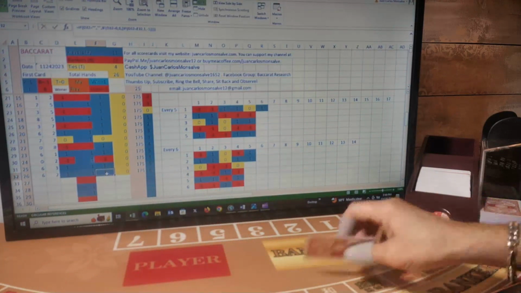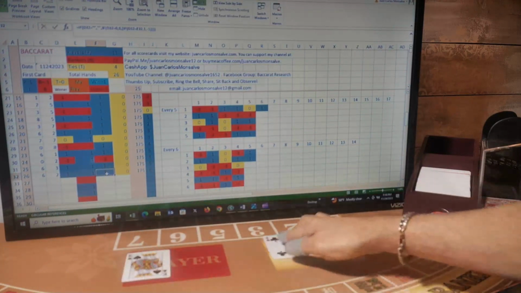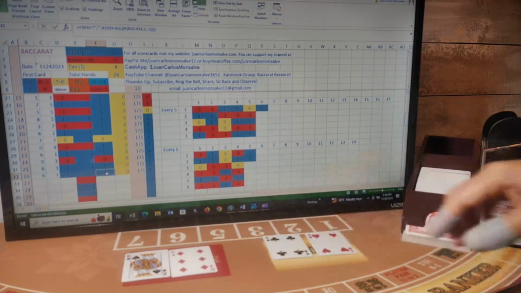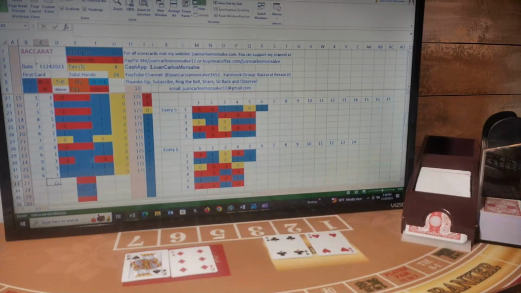Next hand, first card player, banker, player, banker. Player has a 6 and stands. Banker has a natural 8. So it is a banker hand. I was betting banker, so I won this hand.